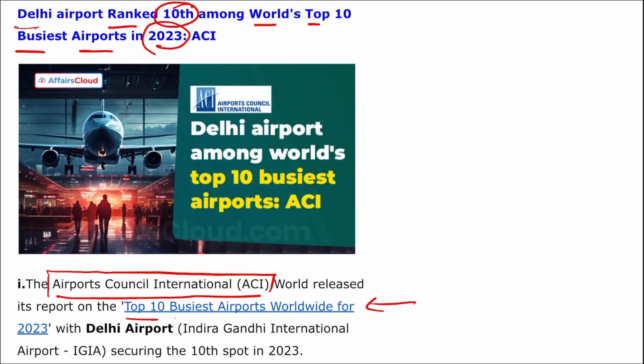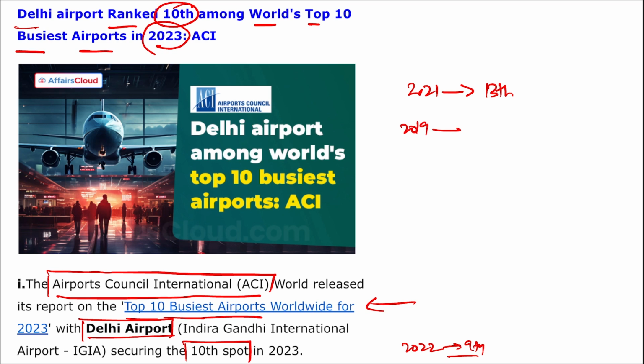In 2022, it was the 9th position, so the busyness of the airport has slightly decreased from 9th to 10th position. Before that, in 2021, the airport was at 13th position. In 2019, it was at the 17th position. Correct?